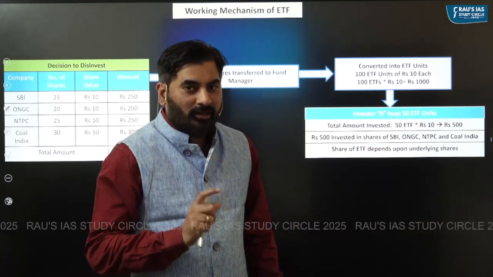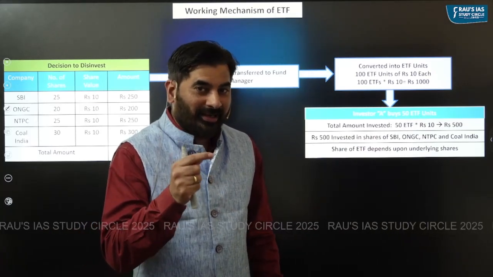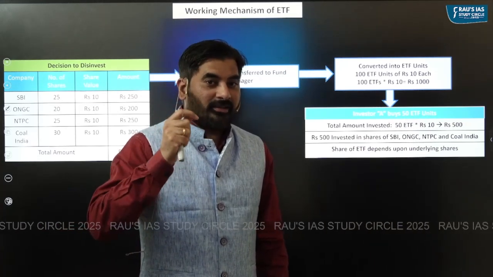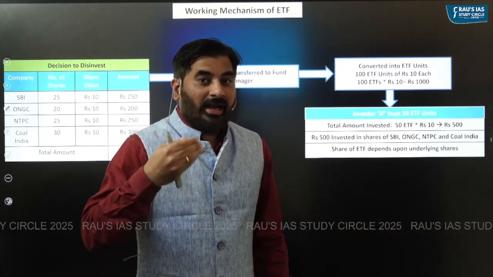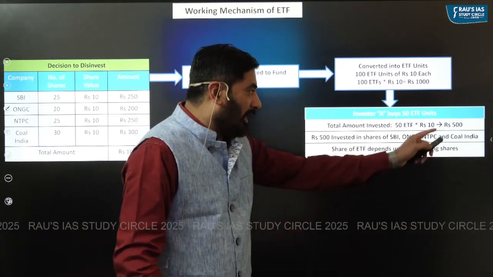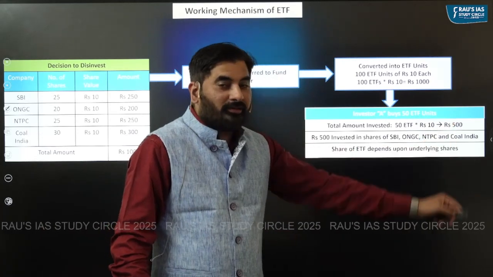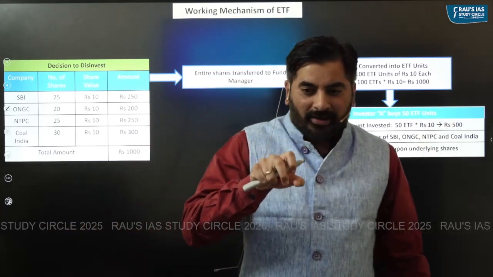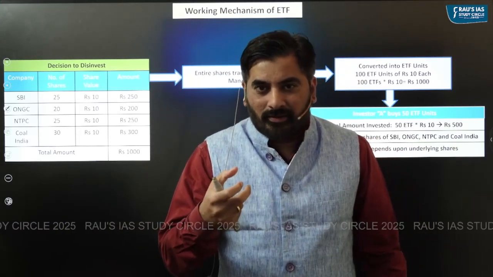One ETF unit is worth how much? Rupees 10. So if I purchase 50 ETF units, which means how much money would I have invested in the ETFs? Totally, I would have invested, sorry, 500 rupees.